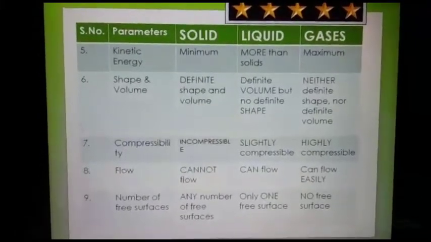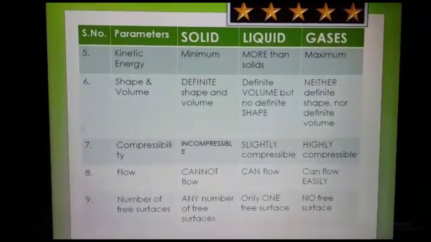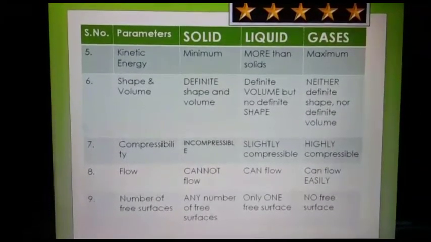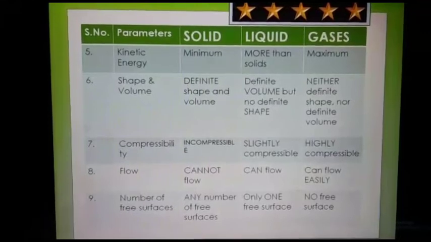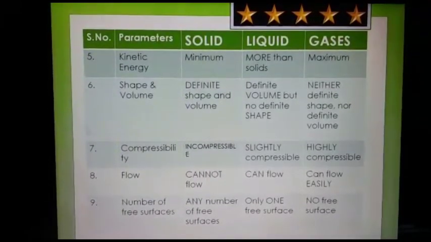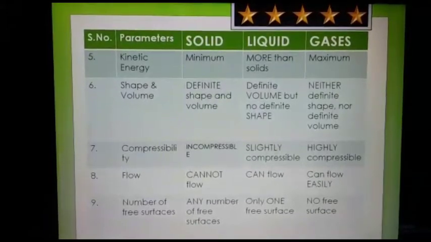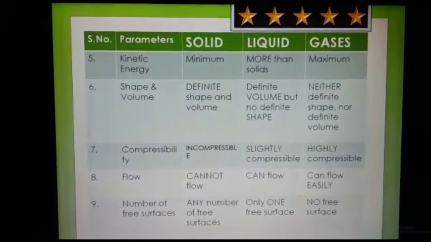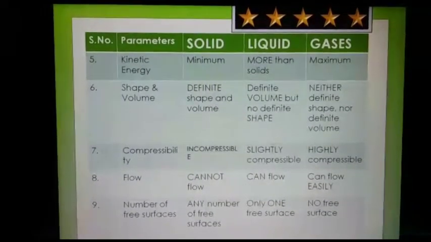They are very tightly packed, so they have a definite shape and a definite volume, and they are very rigid, and they are incompressible. Because they are tightly packed, they cannot flow. They cannot leave their places, so they cannot flow, and they have any number of free surfaces.